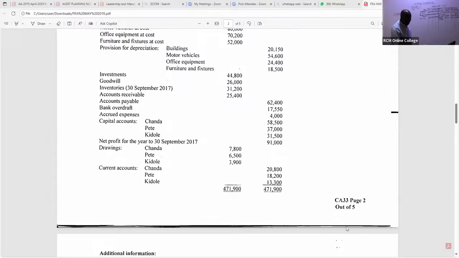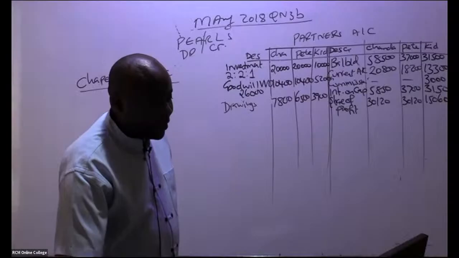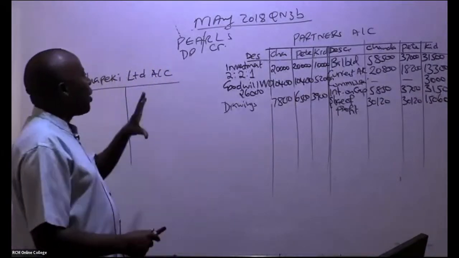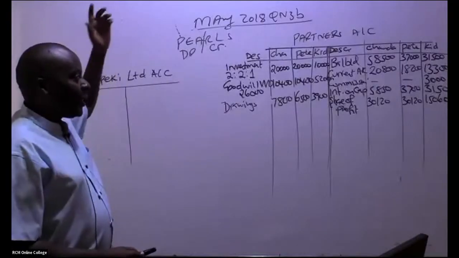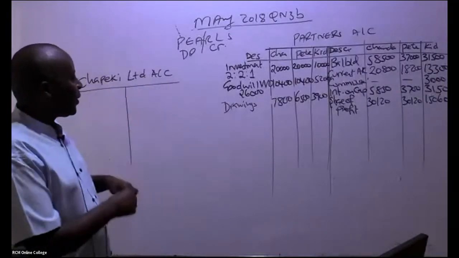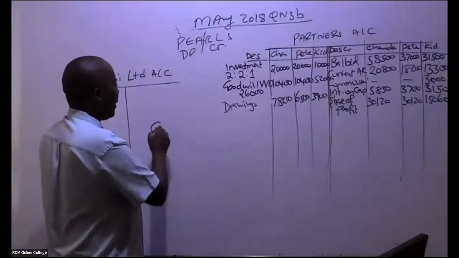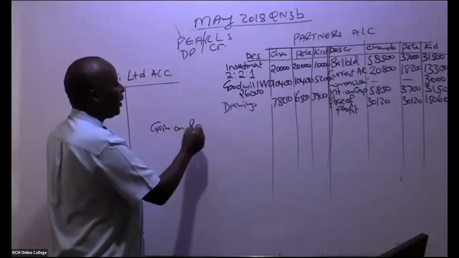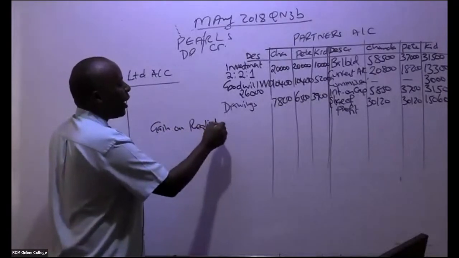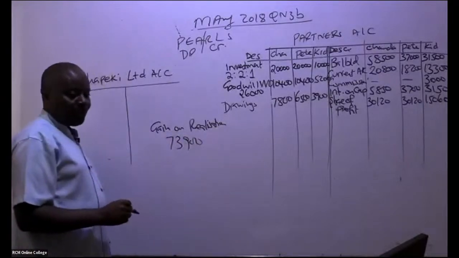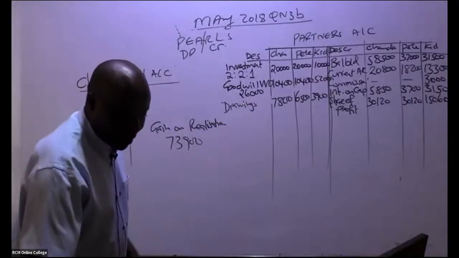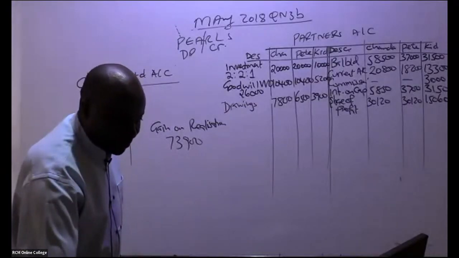Now, as I do this, there is something very important that normally connects the partners' accounts with the realization account. Remember, we got a gain on realization. Can somebody remind me, was it 73,900?